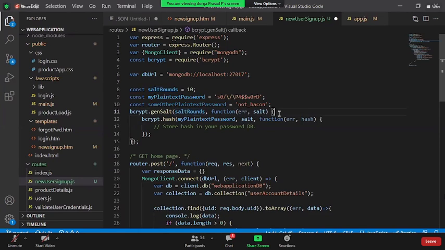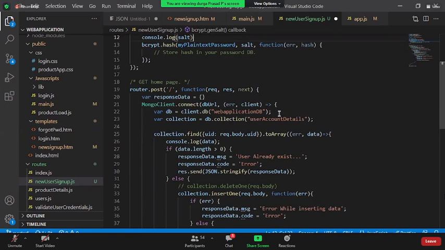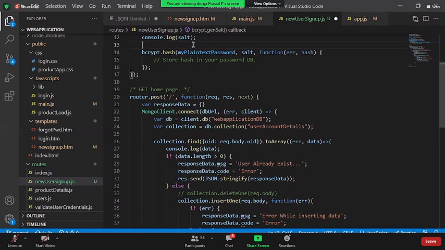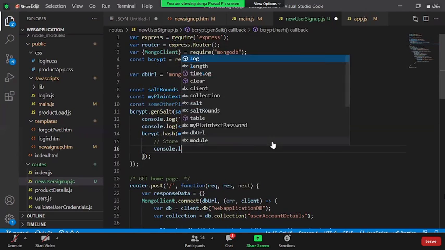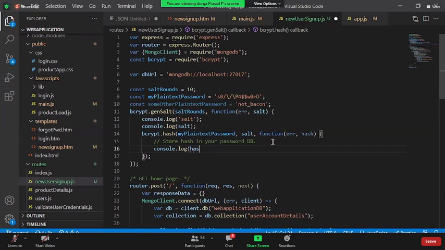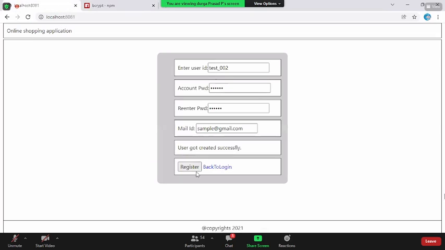Now you're going to get the salt. Let us see what actually this is. console.log salt. Okay, the salt is there. Next, console.log hash. What is the output you got? Okay, let us restart this server with npm start and click on the same user.